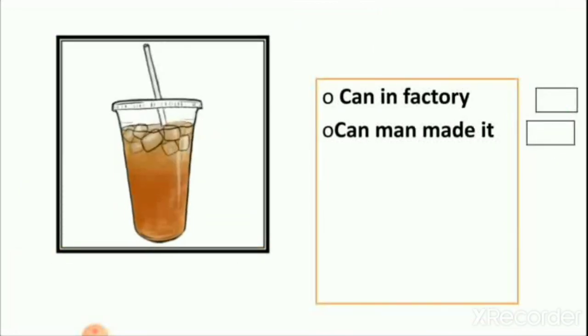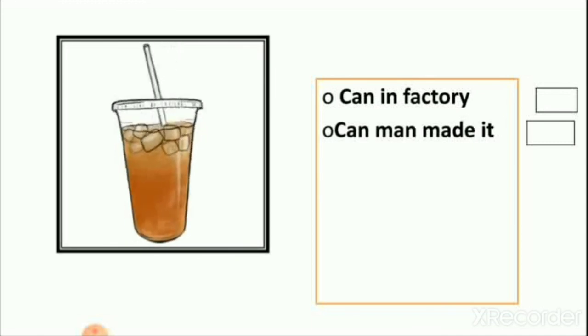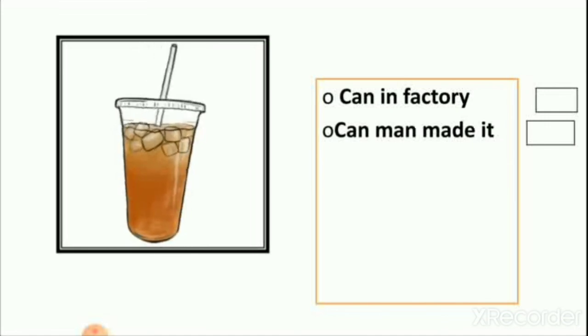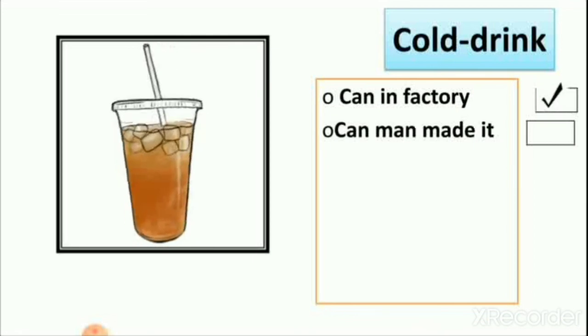Then cold drink. As we know, we can make lemon juice at home and we use water in it. So it is made by man but with the use of natural things. Can it be made in factories? Yes, cold drinks can be made in factories.